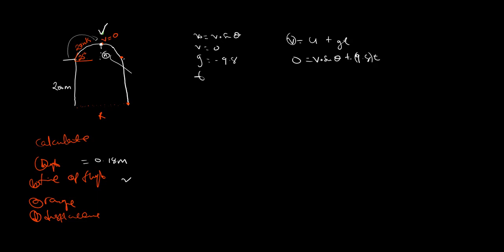I'll take this t to the other side, so t is equal to v0 sine theta divided by 9.8.